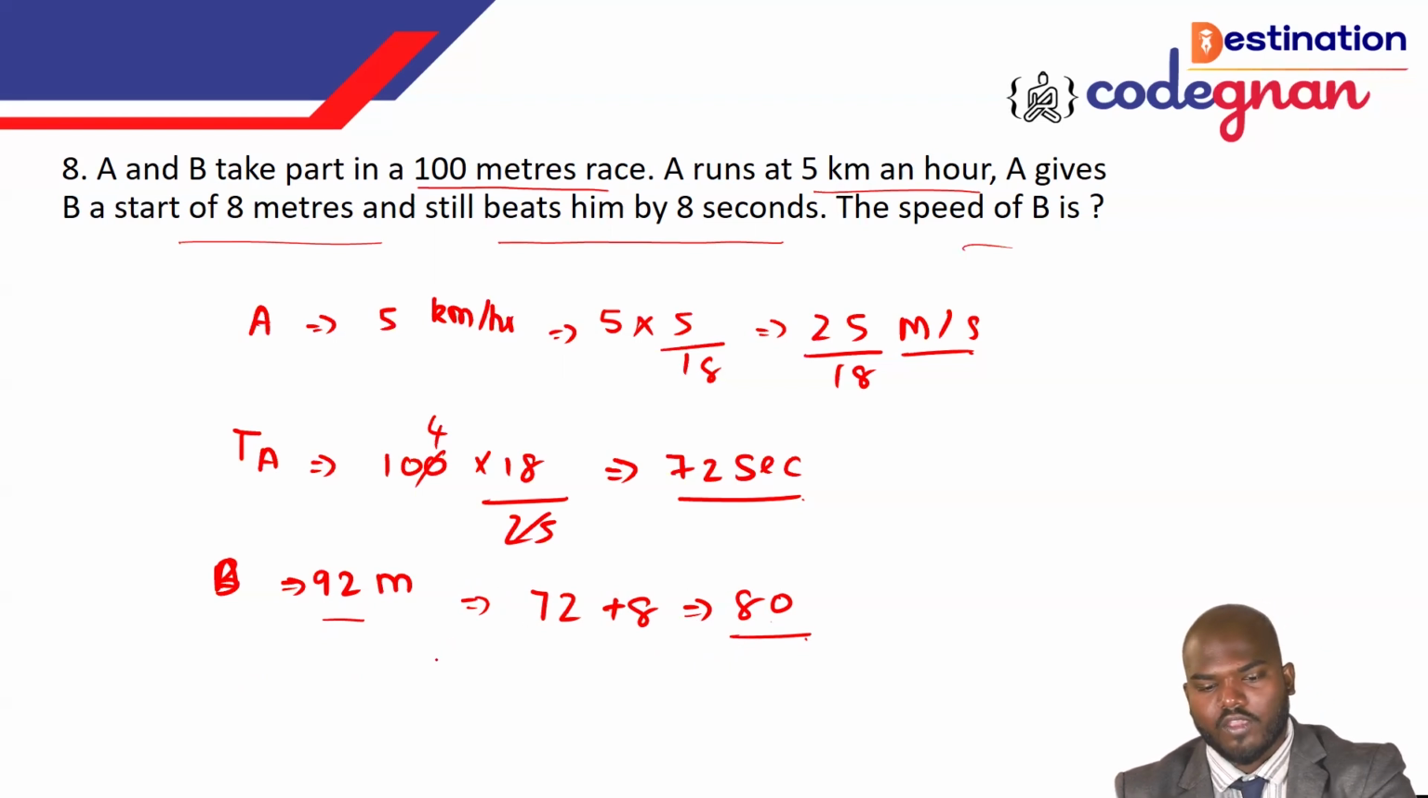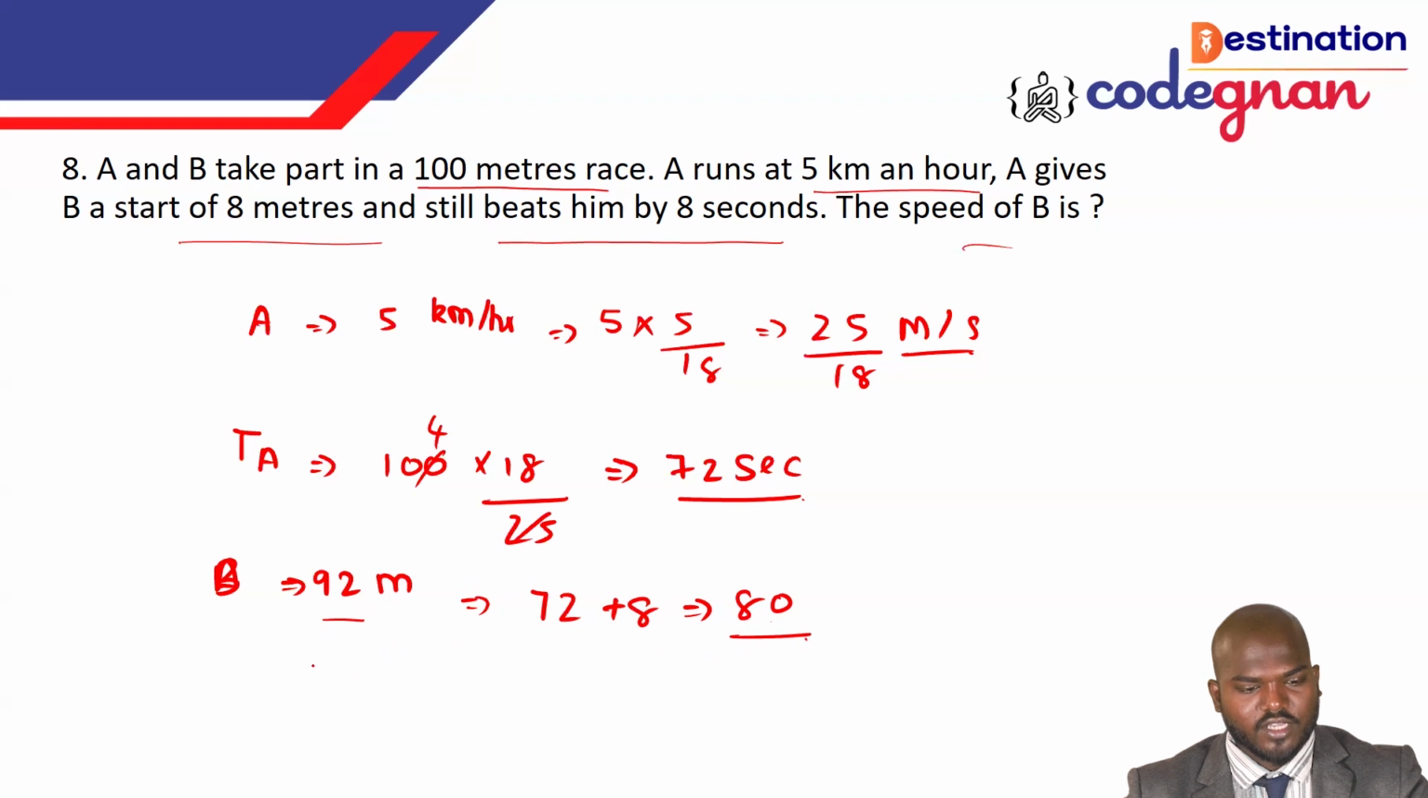That's the logic. So B speed is equal to 92 meters per 80 seconds. If you want to convert from meters per second into kilometers per hour, you need to multiply by 18 by 5.